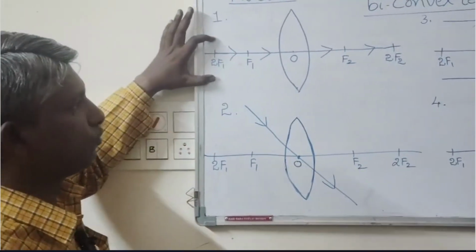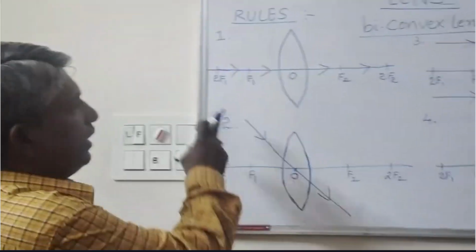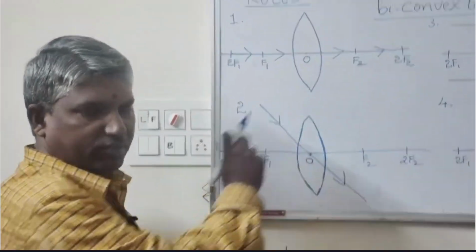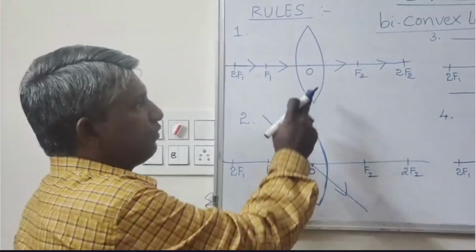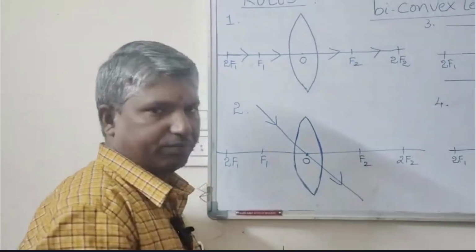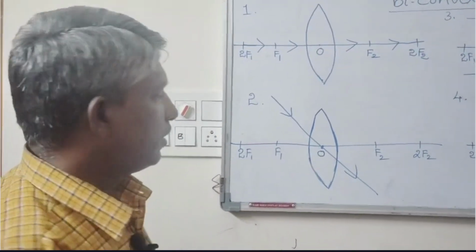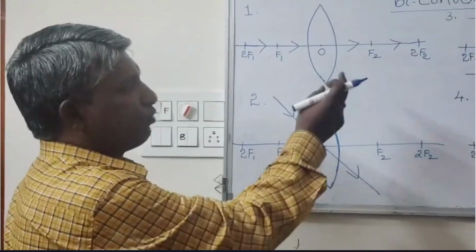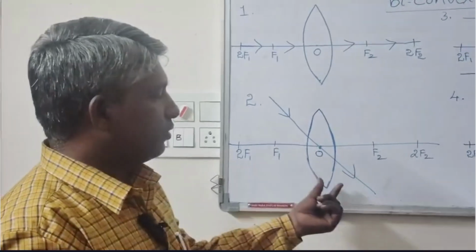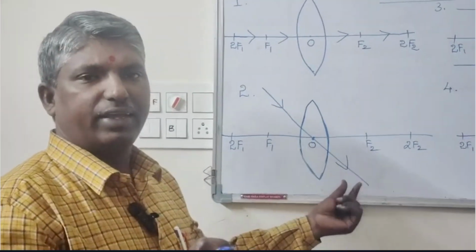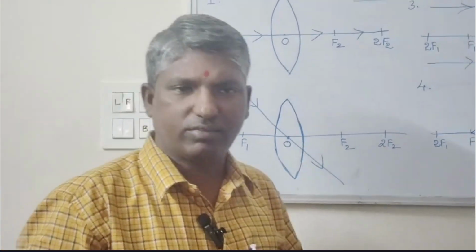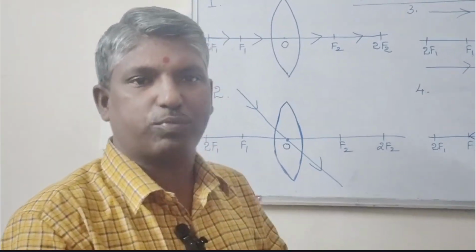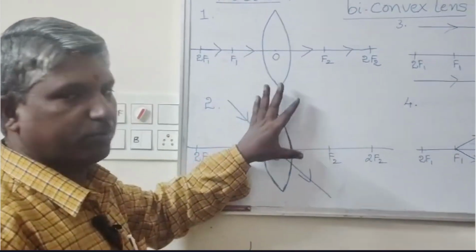Now, the first rule for the formation of images: if any light ray passes along the principal axis of a biconvex lens, then after striking, the refracted ray is undeviated. That is the first rule. The second one: if any light ray passes through the optic center of a biconvex lens, then the refracted ray is undeviated. Here undeviated means the light ray's moving path does not change. It means it moves in a straight path. Both the first rule and the second rule express the same idea.